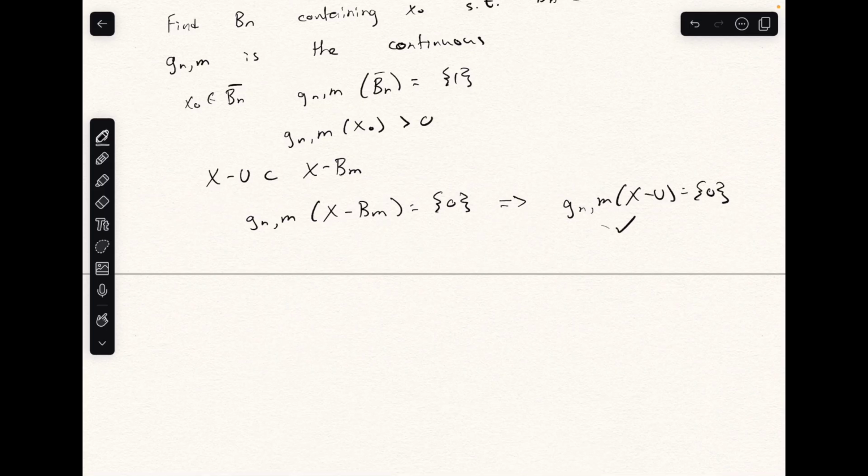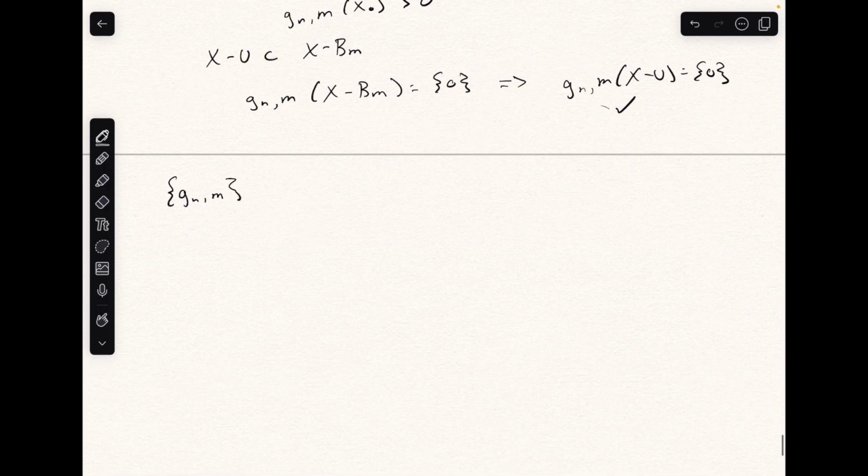And that's good. So now we have our countable collection of continuous functions that meet the criteria we want. We can choose any point of our space X and any neighborhood containing that point, and we can find a continuous function such that its value on that point is greater than 0, and it vanishes outside that given neighborhood of the point.